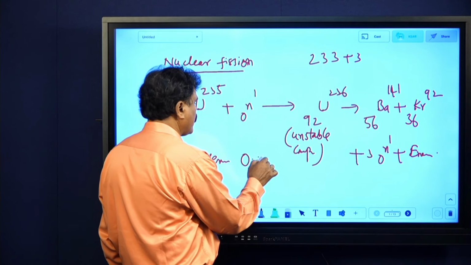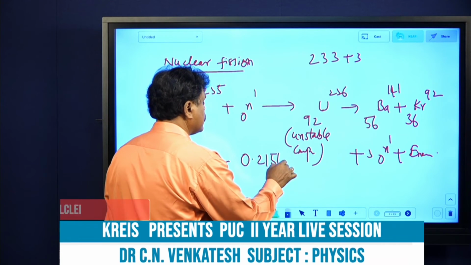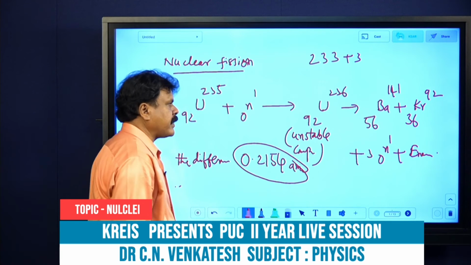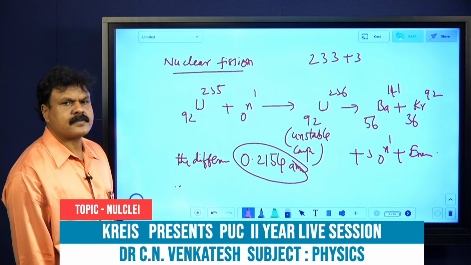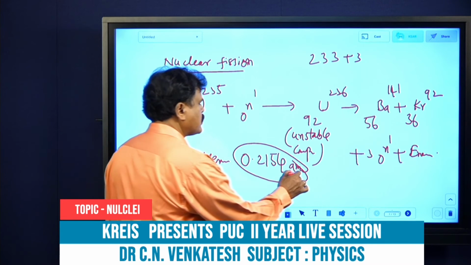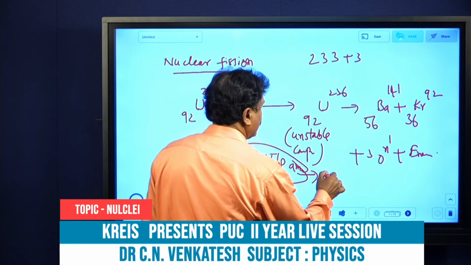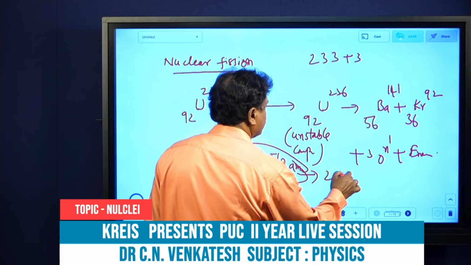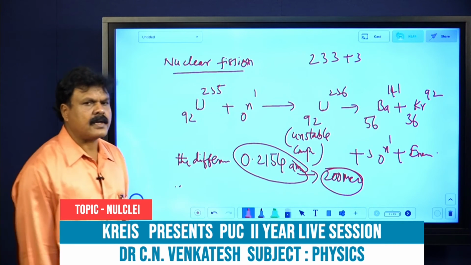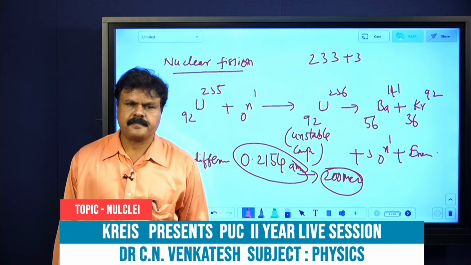Remember that, if you want to get good marks. The difference in mass between reactants and the products, when converted into energy, gives roughly around 200 MeV. That's it. That is also right. This is about nuclear fission.